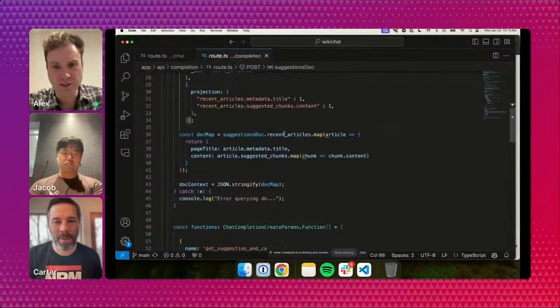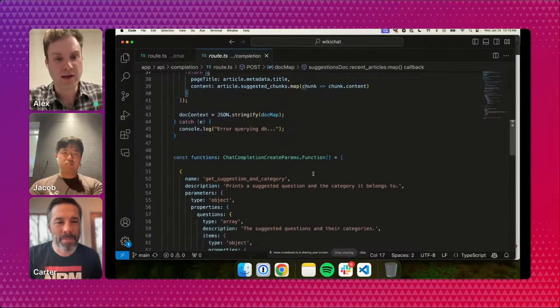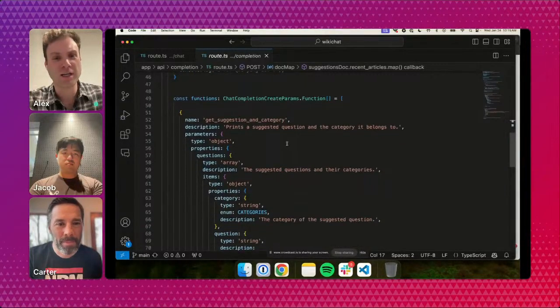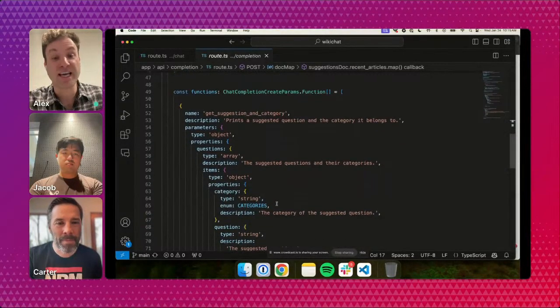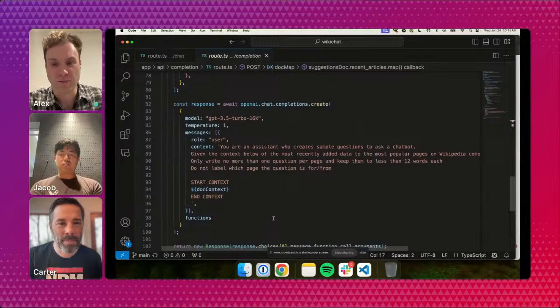Yep. We do some small cleanup, right? Getting rid of any of the JavaScript keys that aren't necessary. And here's where we get into the really interesting part. We're using an OpenAI function to categorize as well as return clean JSON. And then here's the actual prompt.